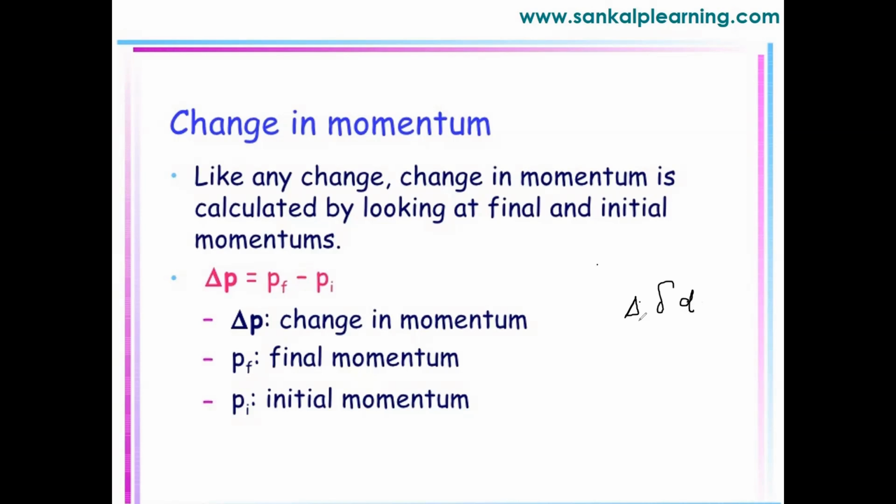Sometimes we write only d. These symbols are used for change. So here, change in momentum is equal to final momentum minus initial momentum.